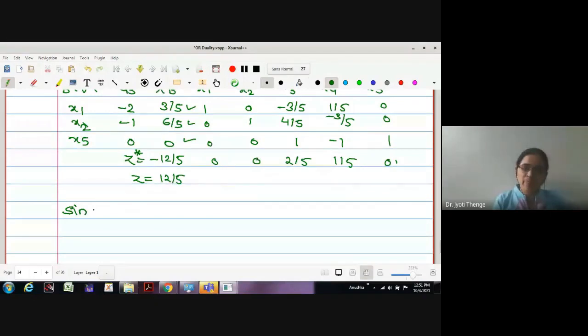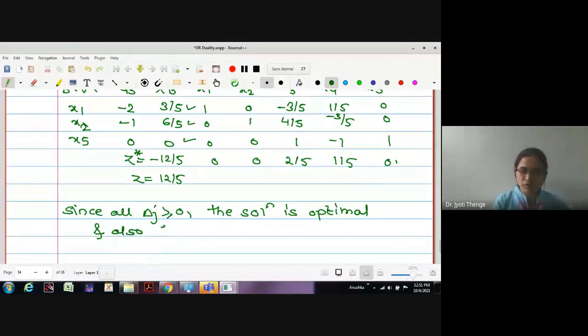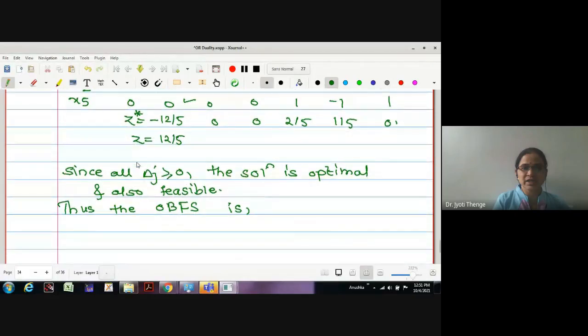Since all delta j's are non-negative, the solution is optimal. The solution is optimal and also feasible. Why is it feasible? Because all the entries in the XB column are non-negative. Thus, what is the optimal basic feasible solution? X1 takes 3 by 5, X2 takes 6 by 5 and Z takes 12 by 5.